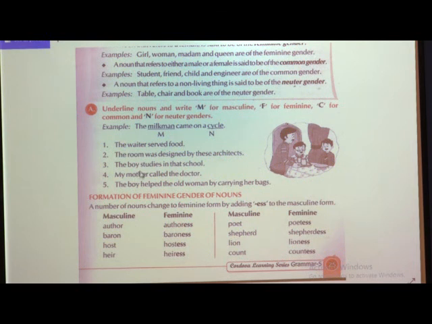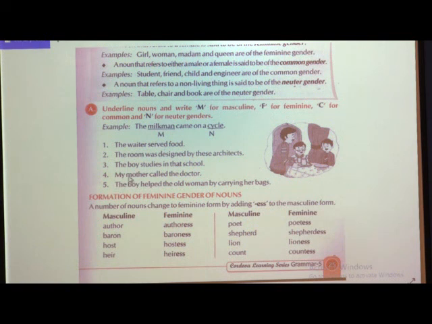Now next, if you see the third one, the boy studies in that school. Now which is the noun over here? Boy. Underline boy and which gender is it? Yes, it is a male gender, that is masculine gender. So underline boy and write down M. One more noun we can find over here, that is school. Underline school and then which gender is it? Yes, it is a neuter gender. It is a non-living thing. That's why it is a neuter gender.